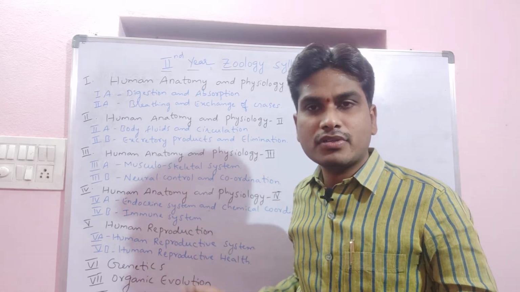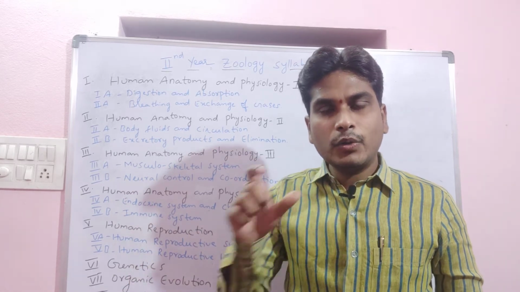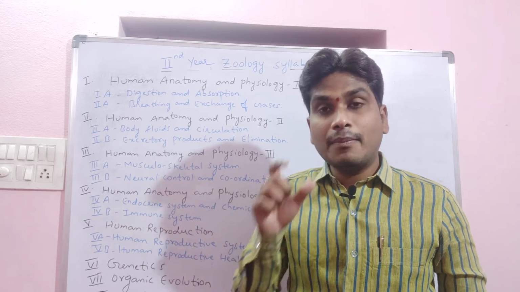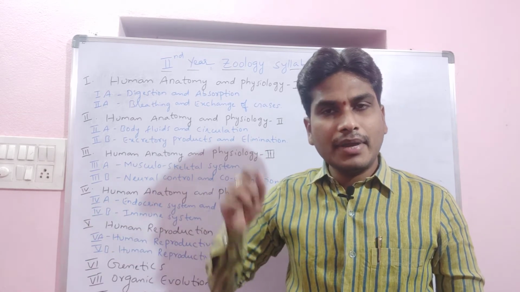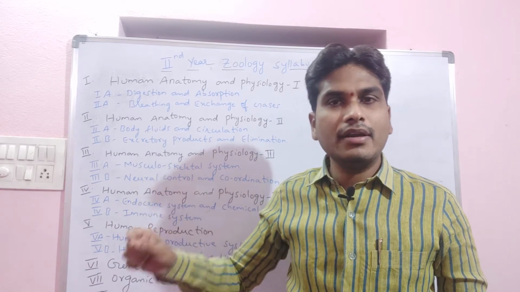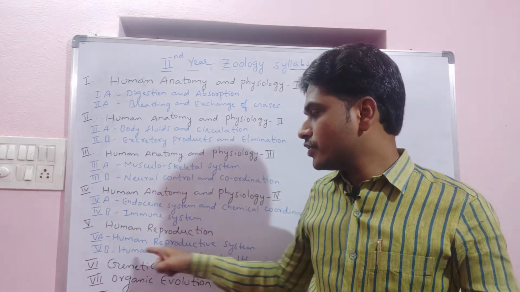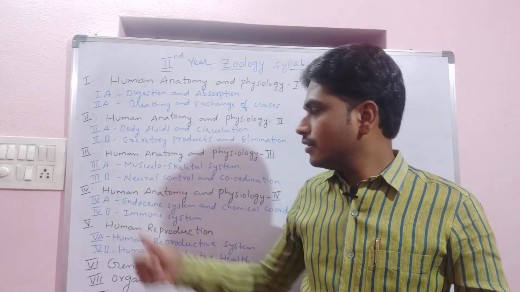Apart from this, in the immune system we are going to study autoimmune disorders, the mechanism of cell-mediated immunity, and the mechanism of humoral immunity. That is the fourth unit, second lesson.